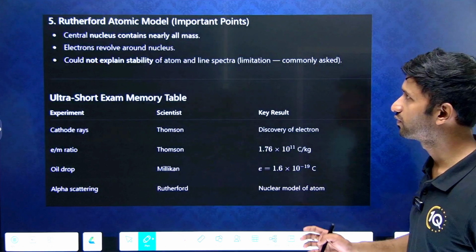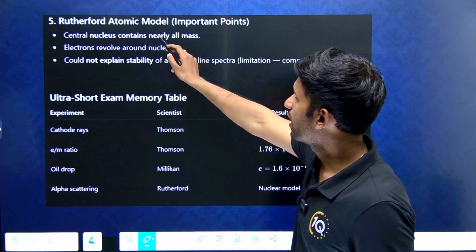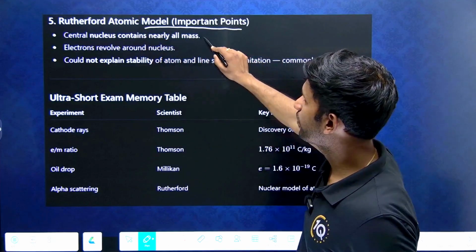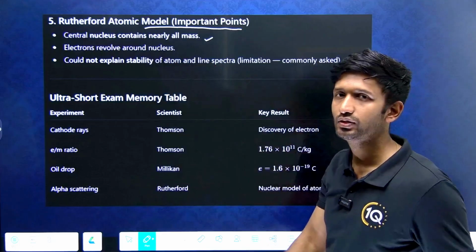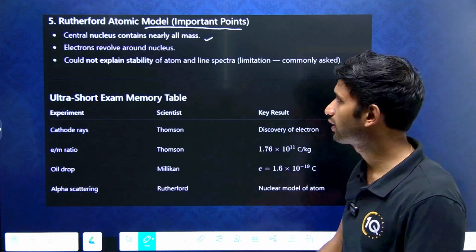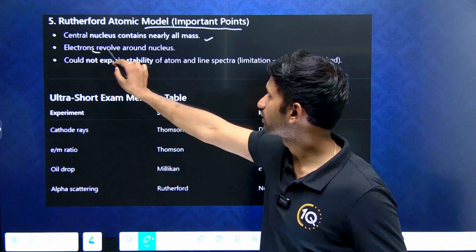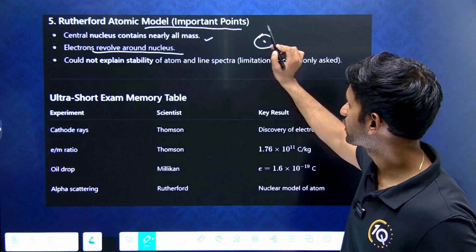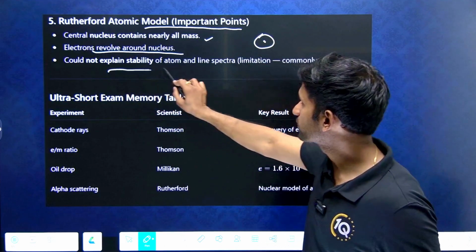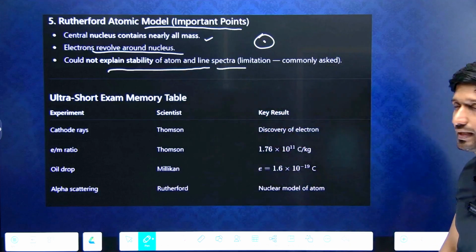Then the last one is the Rutherford atomic model. These are the important points. The central nucleus contains nearly all the mass, so the entire mass is concentrated at the center. Electrons revolve around the nucleus. This is the nucleus, and electrons are revolving around it. The model could not explain the stability of the atom and line spectra.